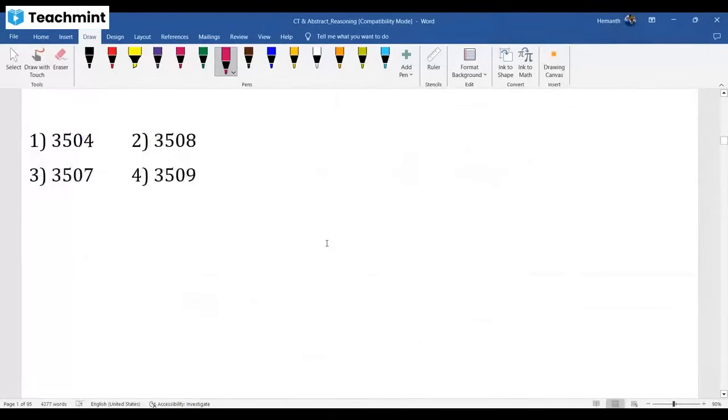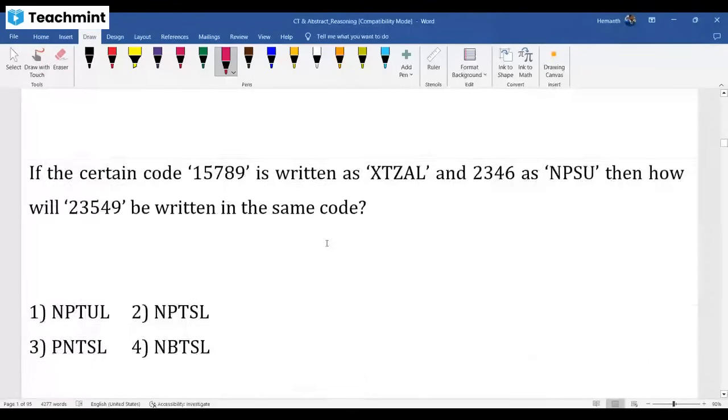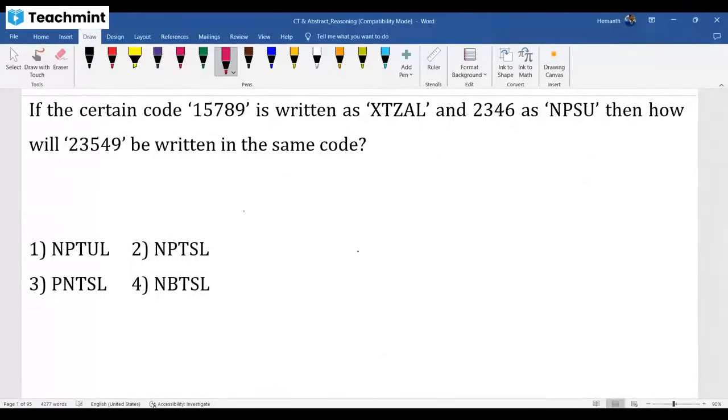Fine. So let's see about the next one. This question, coding and decoding. Very easy question. Coding and decoding topic only.